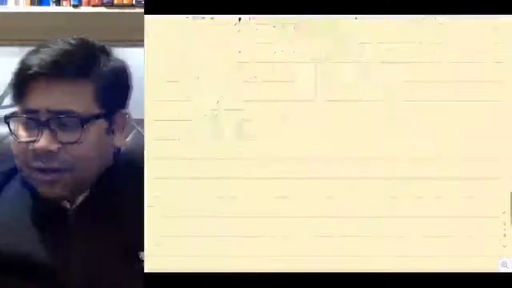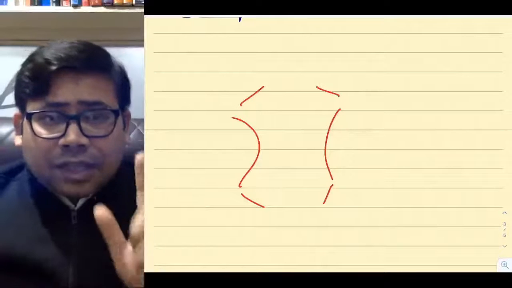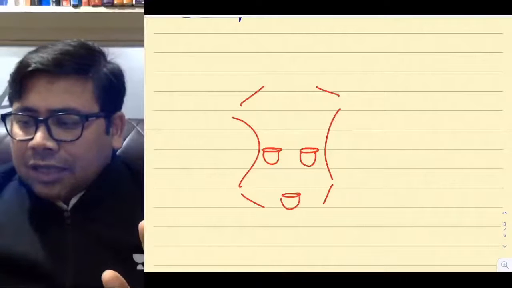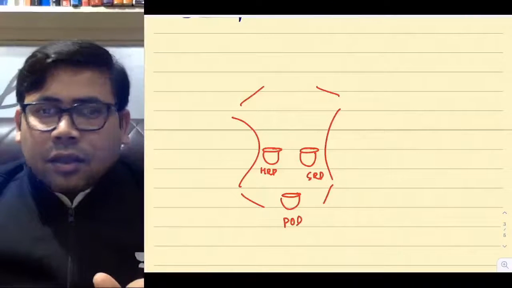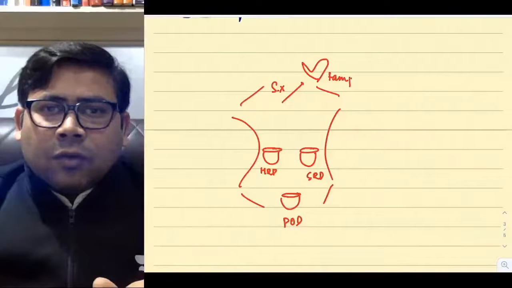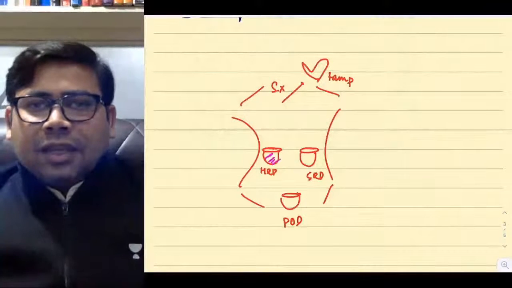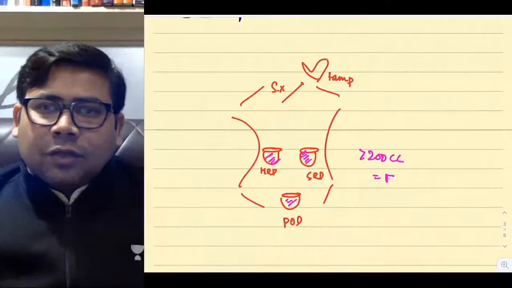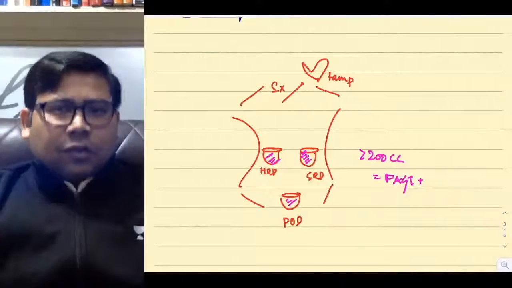What do we do in FAST here? Remember, FAST is not equivalent to ultrasonographic evaluation. FAST is an investigation where you do a quick assessment of 3 peritoneal pouches. What are they? HRP, SRP and pouch of Douglas. You also look at the subxiphoid space for what? Cardiac tamponade. You place the ultrasound probe and if the collection is more than 200 cc, it is considered FAST positive. Since this patient has hemoperitoneum and is unstable, go for surgery.